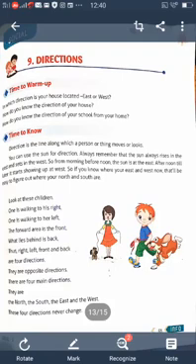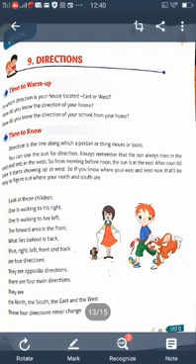First you know about direction. What is direction? Direction is a line along which a person or a thing moves or looks.